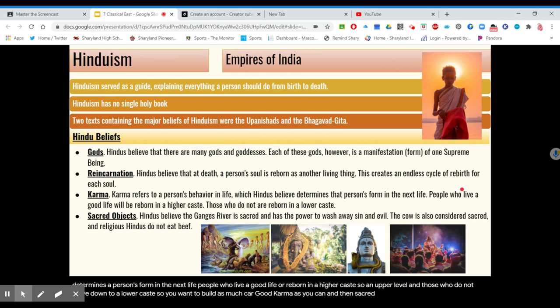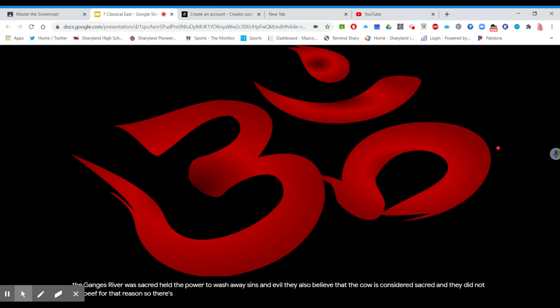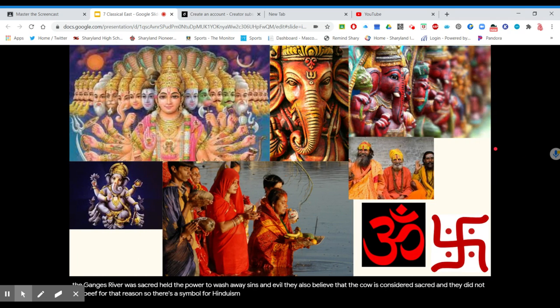And then sacred objects, of course, they believed that the Ganges River was sacred and held the power to wash away sins and evil. They also believed that the cow is considered sacred, and they did not eat beef for that reason. So there's a symbol for Hinduism. Here's some different gods and goddesses. And the swastika was originally a Hindu symbol, Buddhist symbol, even a Native American Indian symbol.